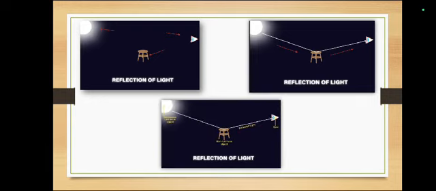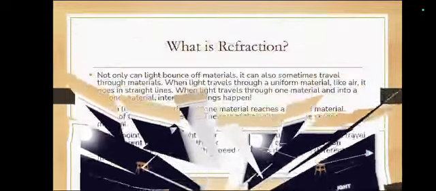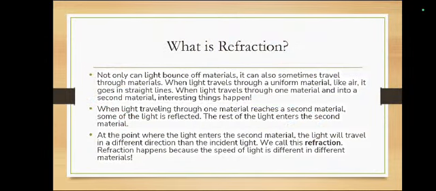You can see the third slide. What is refraction? Let's talk about it. Not only can light bounce off materials, it also can sometimes travel through materials. When light travels through a uniform material like air, it goes in a straight line. When light travels from one material into a second material, an interesting thing happens.